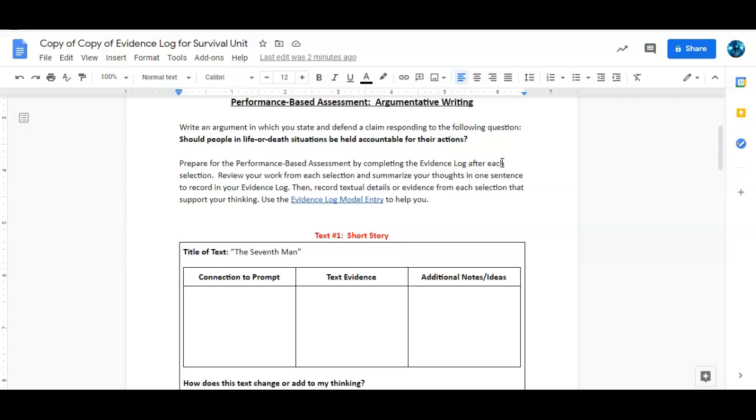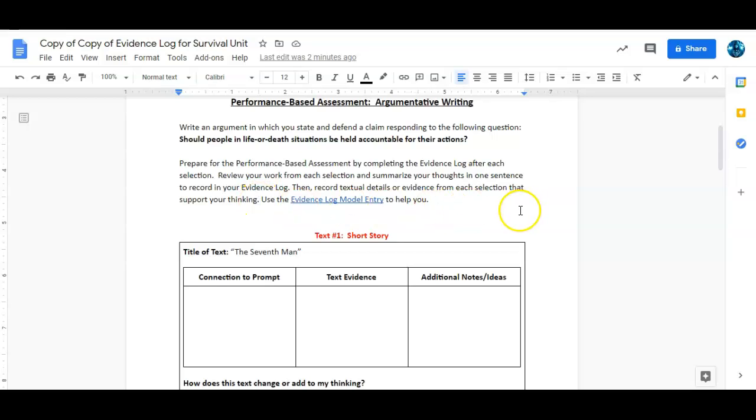Those are the two sides of the argument. Okay, so we're going to prepare for our performance-based assessment by completing the evidence log after each selection that we read. Okay, we want to review your work from each selection and summarize your thoughts in one sentence to record in your evidence log. Then record textual details or evidence from each selection that support your thinking.